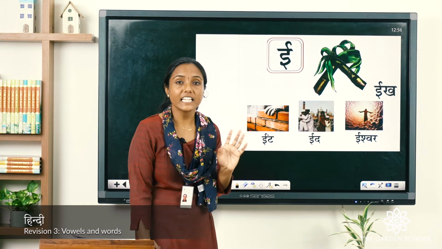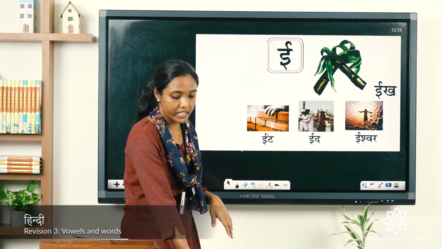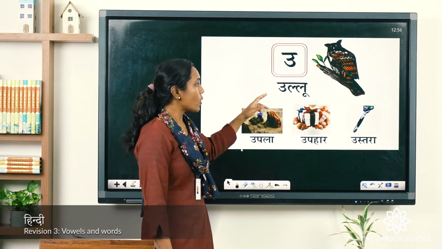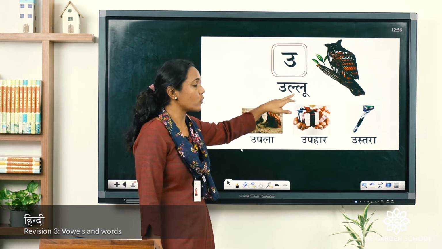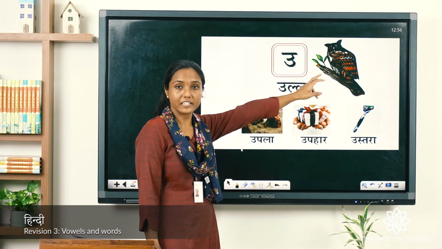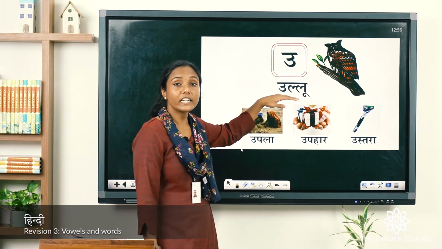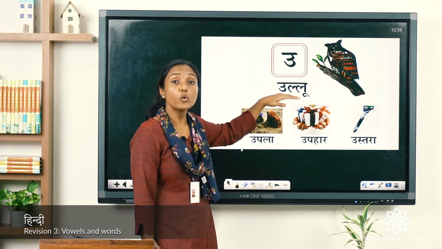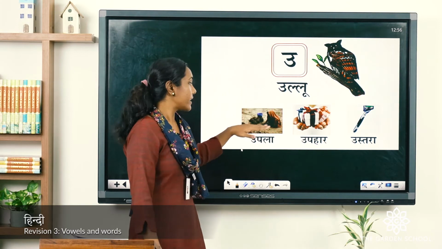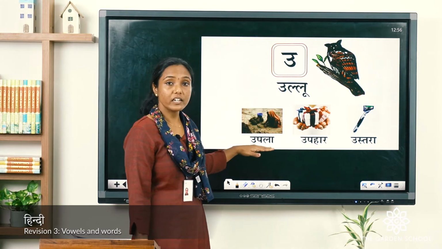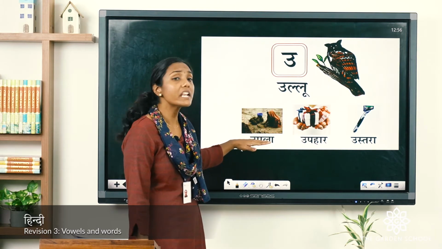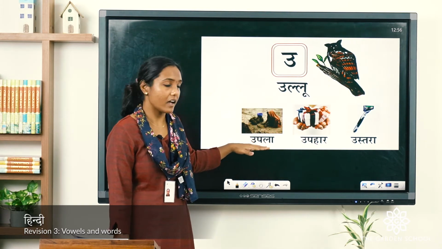Now let's see the next vowel. Next to E, what comes? U. So let's see. U say ullu. This is a picture of owl. We all can identify it, right? So how we call it in Hindi for owl? Ullu. Repeat with me. Ullu. Now let's see the next picture. It's upla. Yes, upla. Repeat. Upla. What is this?